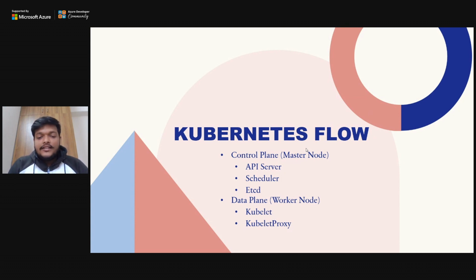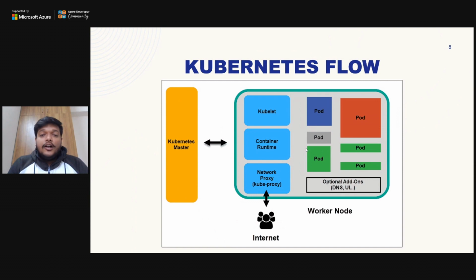These have different sub-parts also. Master nodes have the API server, scheduler, and etcd, and worker nodes have the kubelet and kube-proxy. We will look into it better in this diagram. So this is basically the Kubernetes flow, what it looks like, and how it works.